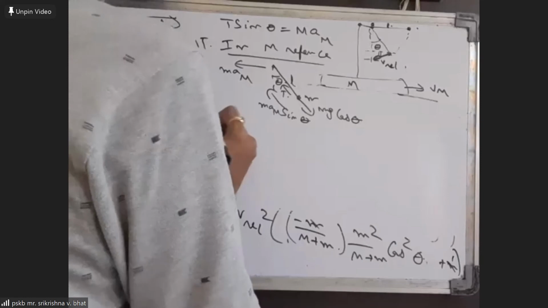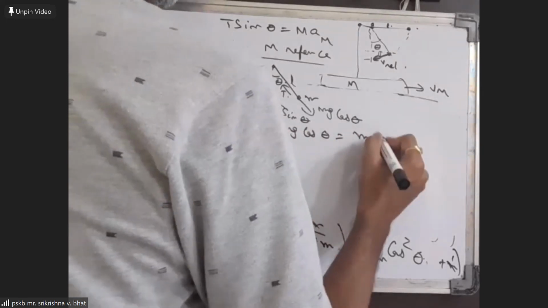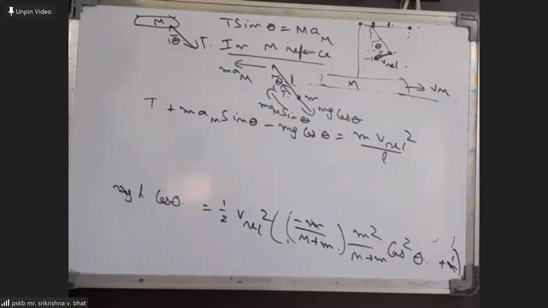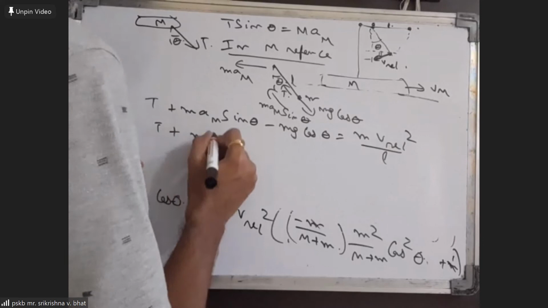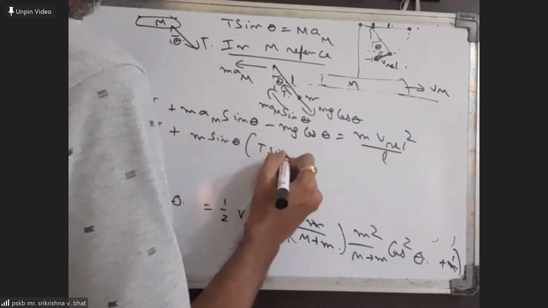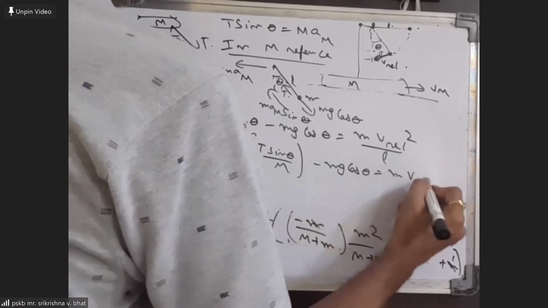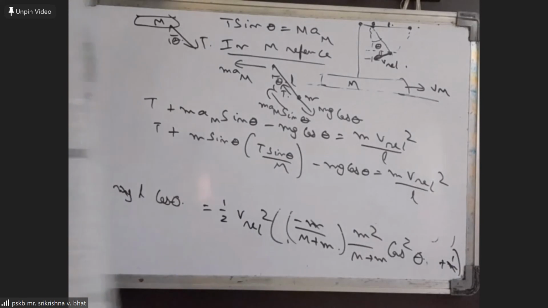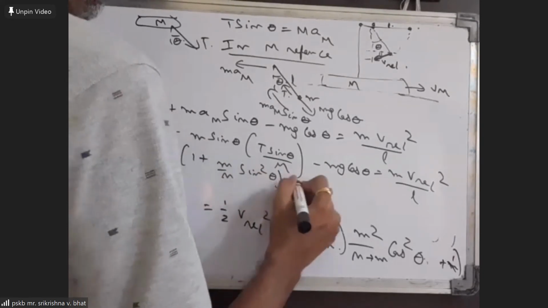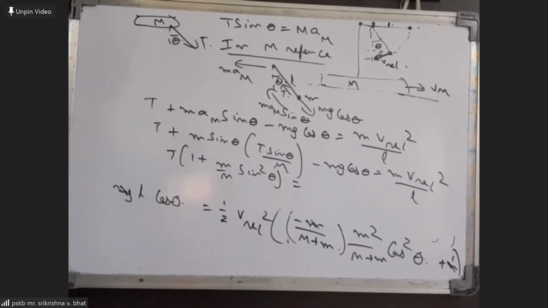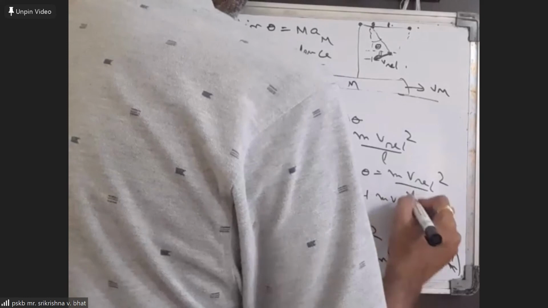m aM sin theta minus mg cos theta equal to m into v relative square by L. Okay, but aM we can write as T sin theta by capital M. So it is T plus m sin theta into T sin theta by capital M, minus mg cos theta, which is equal to m v relative square by L. Okay, so you will get T into 1 plus m by M sin square theta equal to mg cos theta plus m v relative square by L.